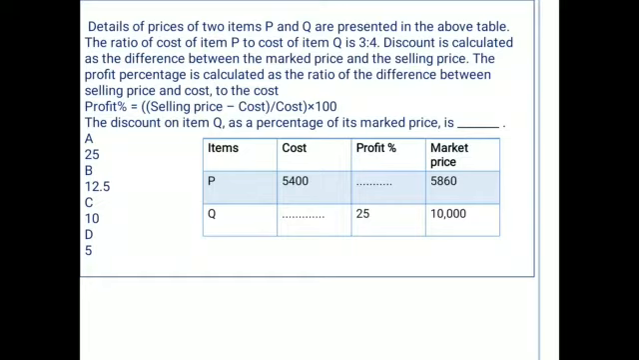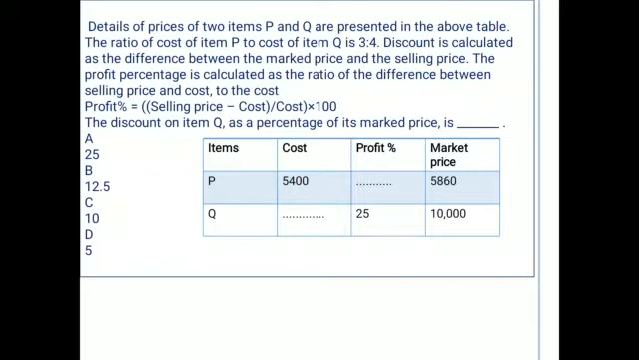The ratio of cost of item P to cost of item Q: here the cost of P is given but the cost of Q is not given, but from the question the ratio of cost of item P to cost of item Q is 3:4. Discount is calculated as the difference between market price and the selling price. The profit percentage is calculated as the ratio of the difference between selling price and cost to the cost. The formula is profit percentage equals (selling price minus cost) by cost into 100.